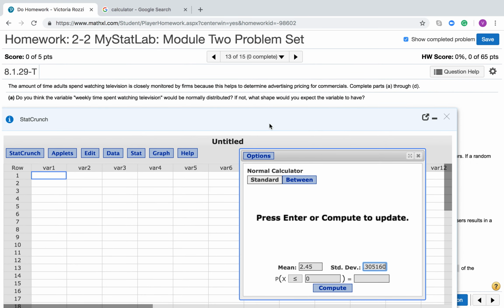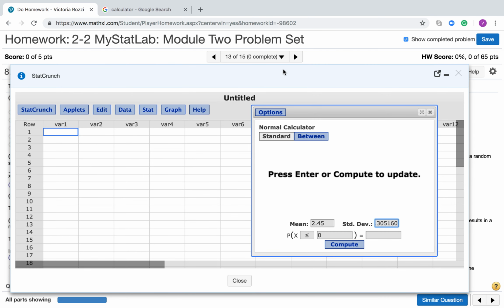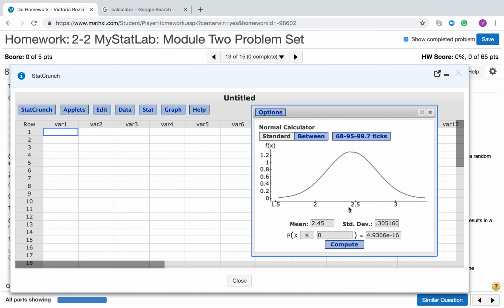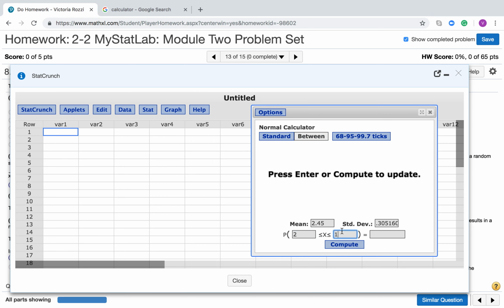0.305160, especially when there's that many decimal points, right? And click compute. And you can see here that we have now adjusted this normal curve. Now we want between 2 and 3 hours, so we're going to click the between calculator here, and you can put 2 and 3 and click compute.